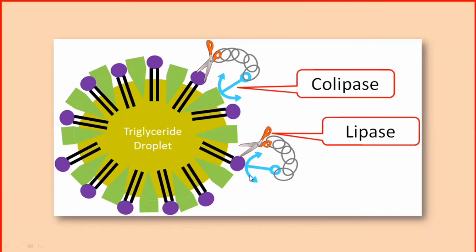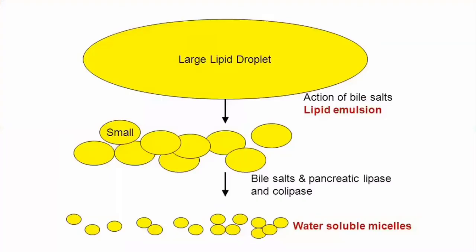So when the colipase binds, the colipase will help in the binding of these other digestive enzymes for the lipid, like it will help the lipase to bind on them and to break the complex triglyceride molecule into simple fatty acids and glycerol and cholesterol molecules.